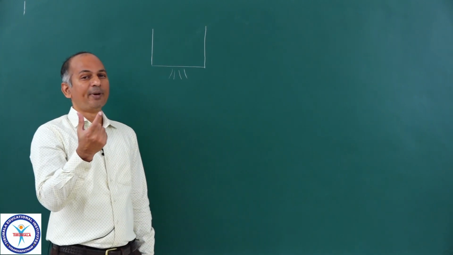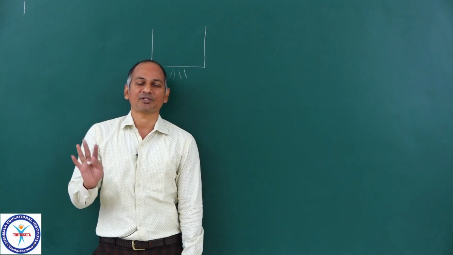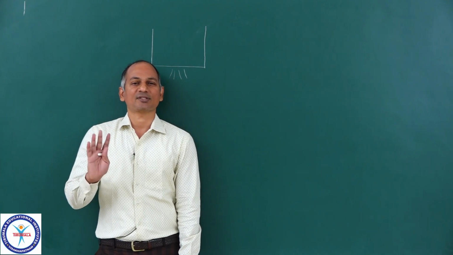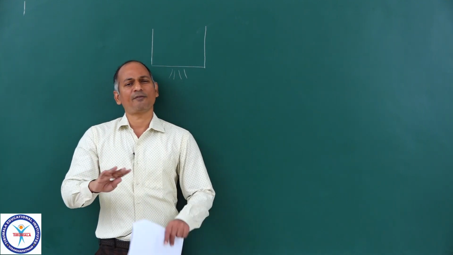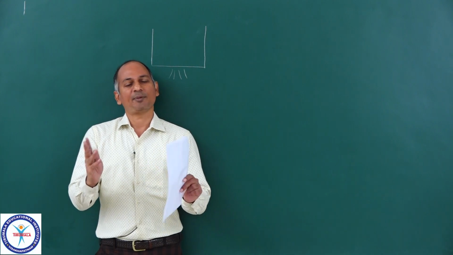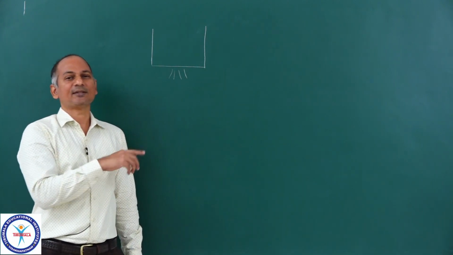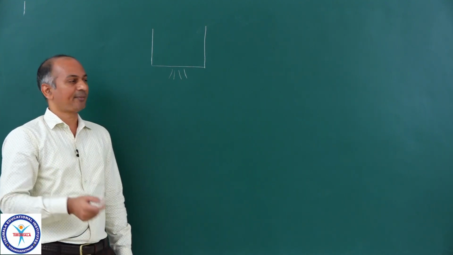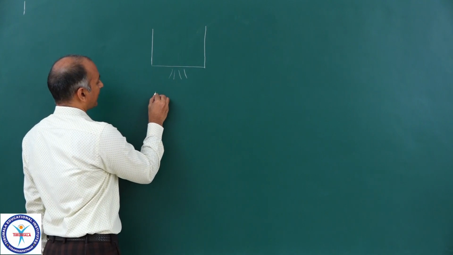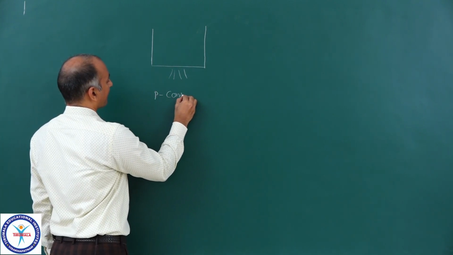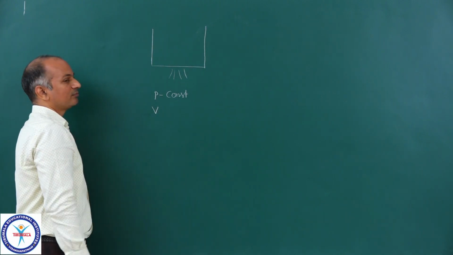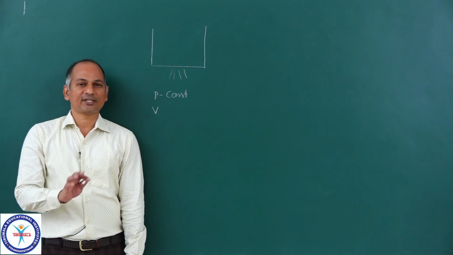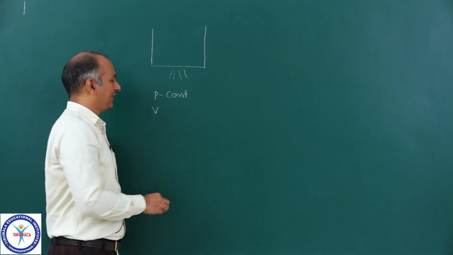I told you already, two balloons connected to each other cannot have different pressures. Two vessels connected to each other cannot have different pressures. However, you may change their temperatures, but pressure remains same. Here also same thing. The vessel is connected to atmosphere, so these two pressures cannot be different. So pressure is constant when you heat it. Then what happens to the volume? V is the volume of the vessel, so the vessel's volume will not change. So V is also constant.